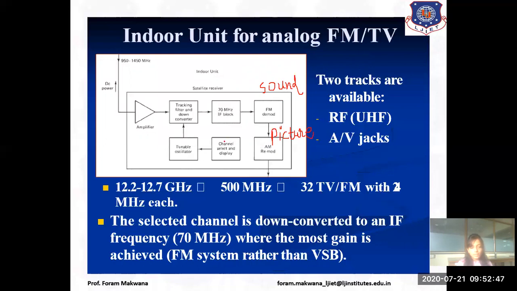Now, what is the function of the local oscillator? We are going to down convert the frequency that we have received over here, which is 950 to 1450 megahertz. That signal is amplified with the help of an amplifier. It is down converted based on the channel that we have selected. The channel frequency is given to the tunable oscillator, and the difference is applied to the IF block, that is the 70 megahertz IF block. IF stands for intermediate frequency.